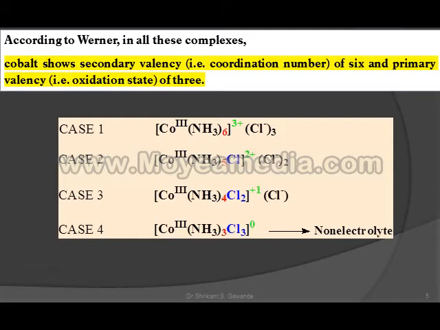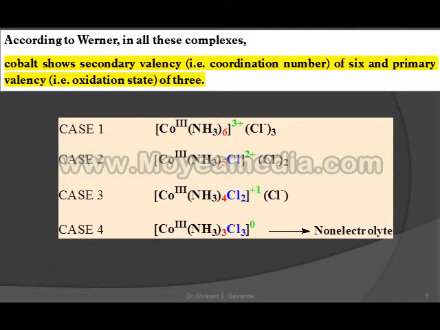In third case, cobalt is attached with 6 ligands, that is 4 ammonia molecules and 2 chlorine molecules. And in fourth case, again cobalt is attached with 6 ligands, that is coordination number is 6.